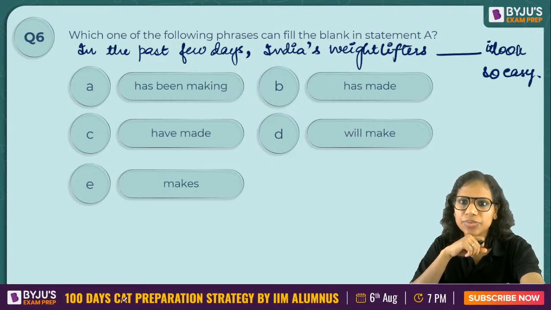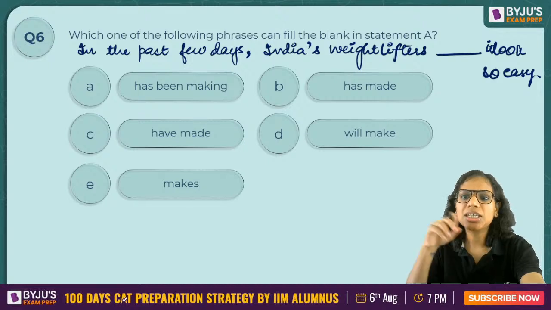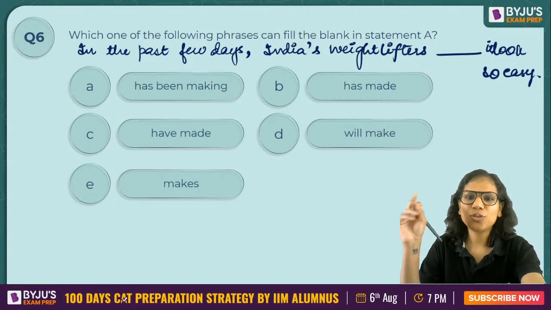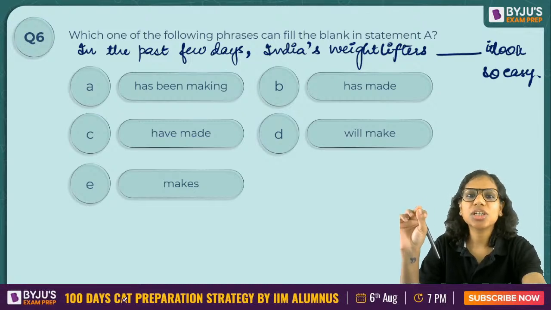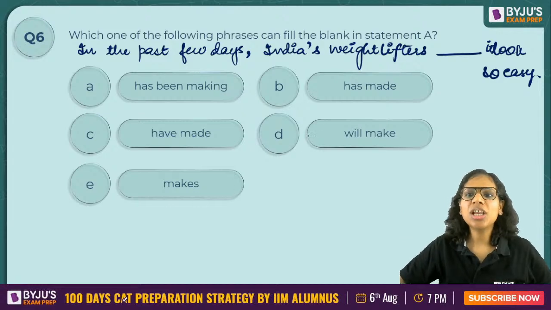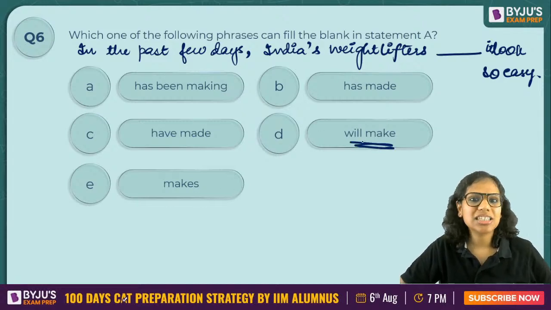What kind of a question is this? It is a typical tense question. It is testing your tenses and your subject verb agreement, the knowledge of these two topics. First of all, will make cannot be the answer. Past few days, we're talking about the past.